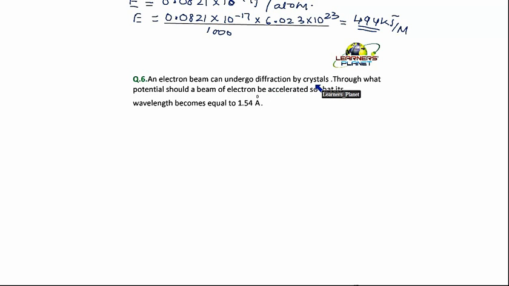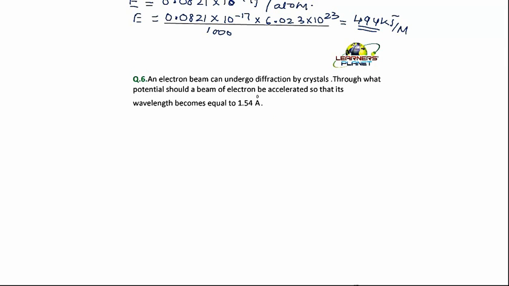An electron beam undergoes diffraction by crystals, right? Through what potential should a beam of electrons be accelerated so that its wavelength becomes equal to 1.54 angstrom?